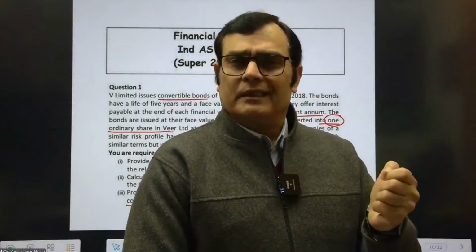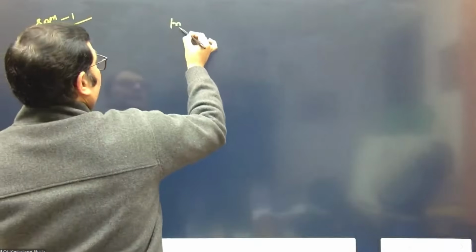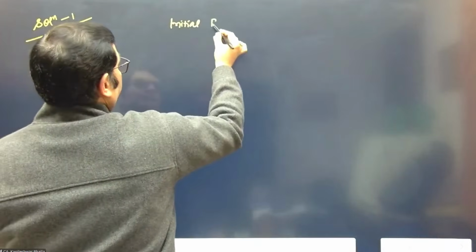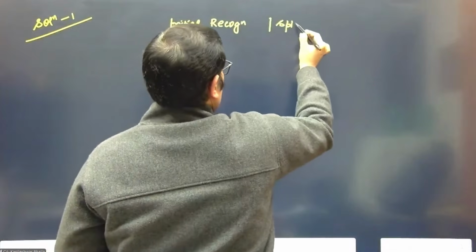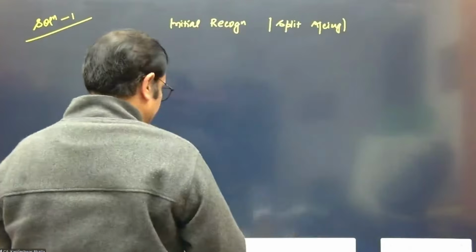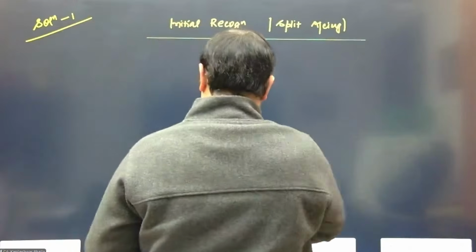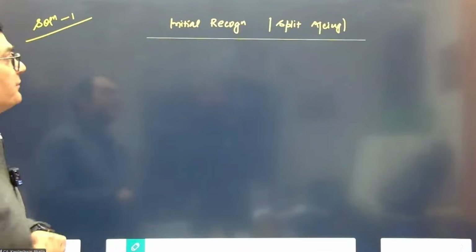I think let's do one thing, initial accounting followed by the ledger account. So let's, I think, do this. So this is the solution to question number 1. So first of all, on the initial recognition, you need to do a split accounting. So you will first of all show the split accounting to the examiner, dividing the proceeds in terms of financial liability and the equity element.